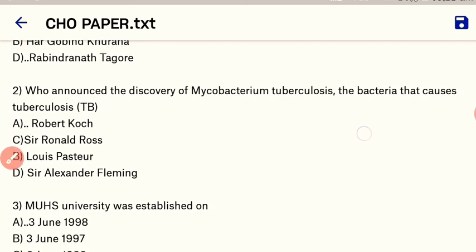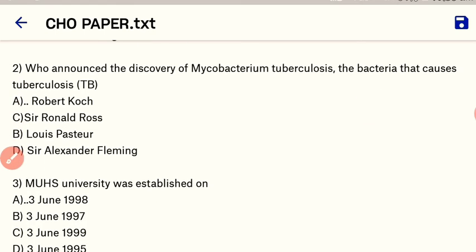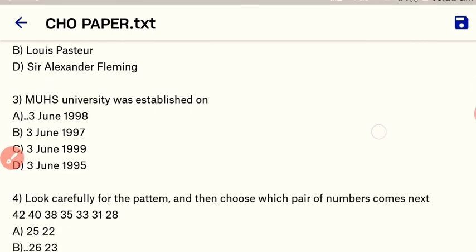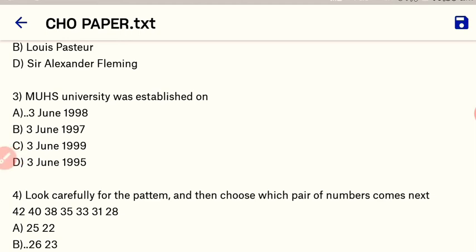Okay, next question. Who announced the discovery of Mycobacterium tuberculosis, the bacteria that causes tuberculosis? So here our right answer is Robert Koch is the first scientist who discovered the Mycobacterium tuberculosis bacteria. Okay. Next question. MUHS University was established on. Okay. So here our right answer is MUHS University was established on 3rd June 1998. A is the correct option.